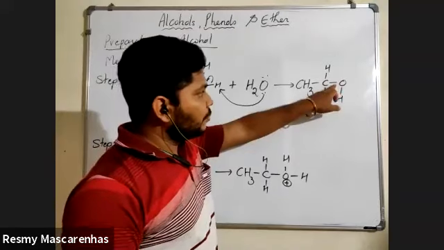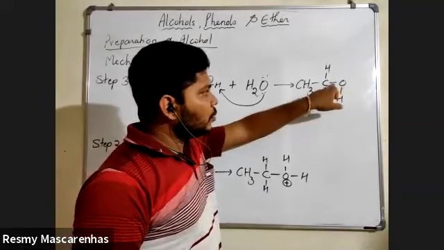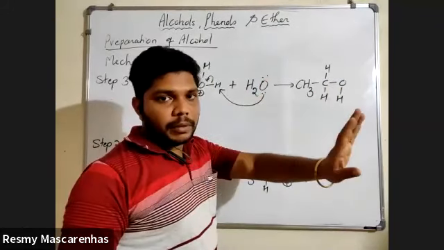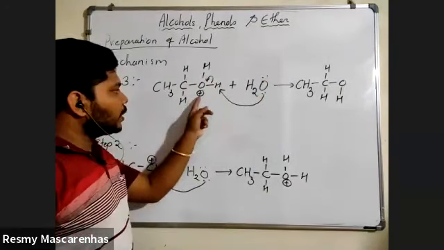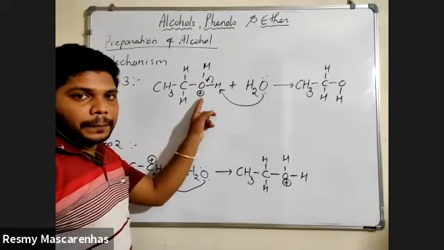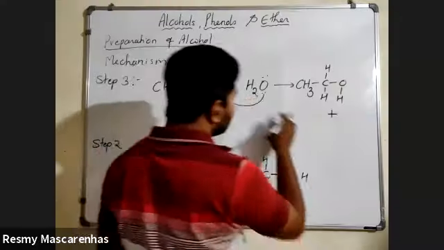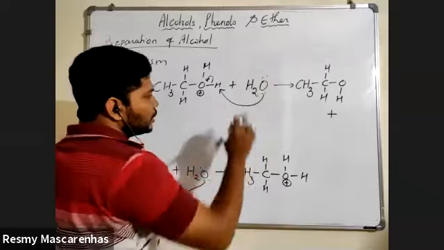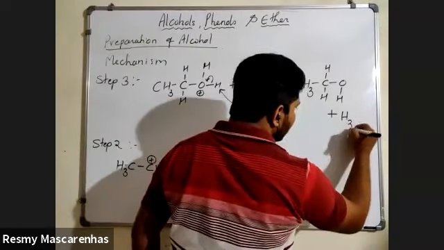No, you will not write it, because now the oxygen is forming only 2 bonds. That means oxygen is stable. Earlier it was forming 3 bonds, that's why you had written this positive sign. So what is the byproduct? This hydrogen is going to the other oxygen, so you will get H3O.